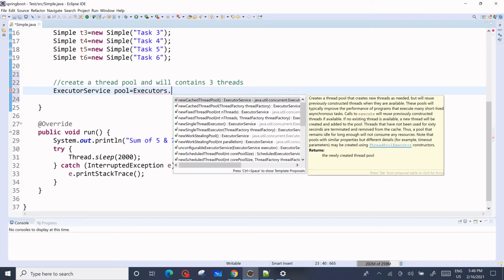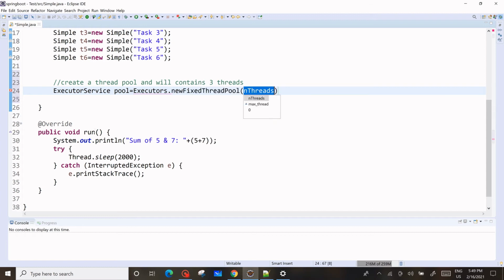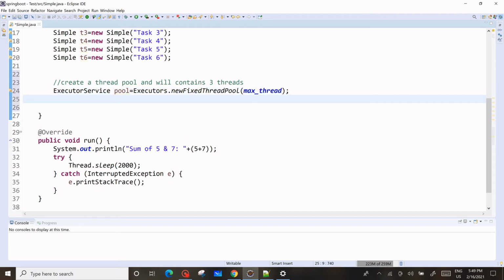Now, Executors is a class, and it contains different methods, right? So we can pick which type of thread pool we want. I'm going to take a newFixedThreadPool, and it takes the maximum number of threads. How many do we have? 3 maximum, so we'll take 3.